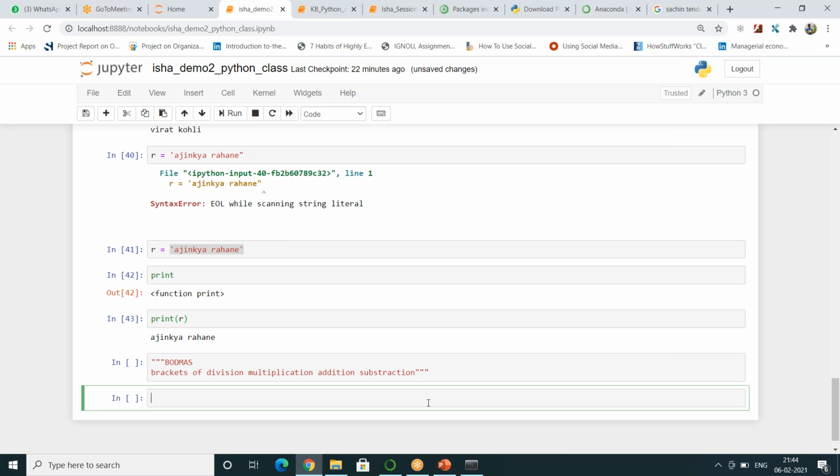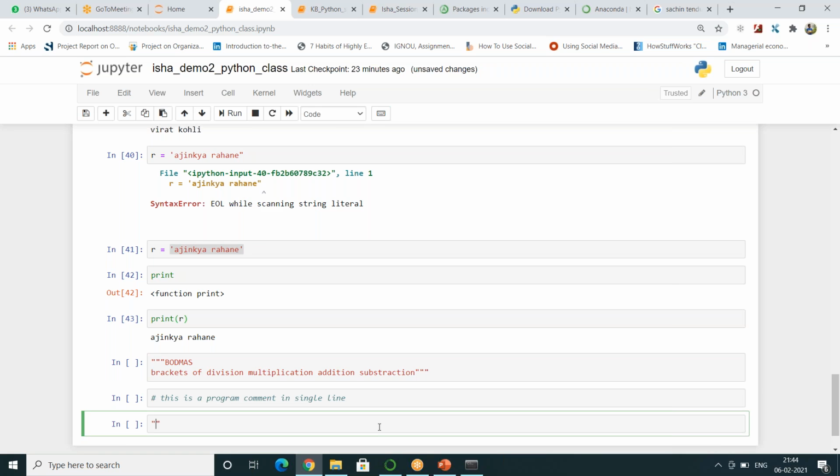One is something like this. This is a program comment in a single line. If I want to write in multiple lines, you have to put it within 3 double quotes or 3 single quotes, opening and ending.